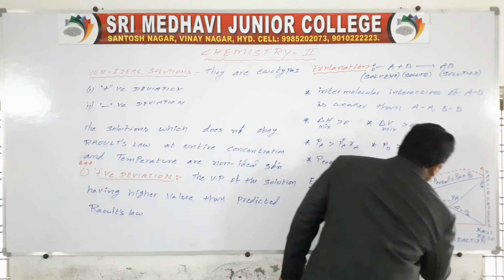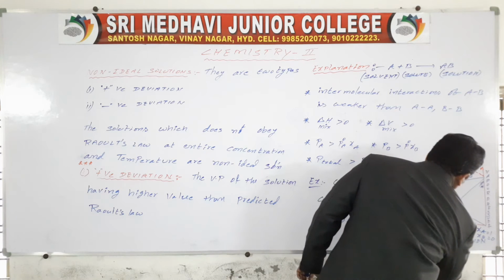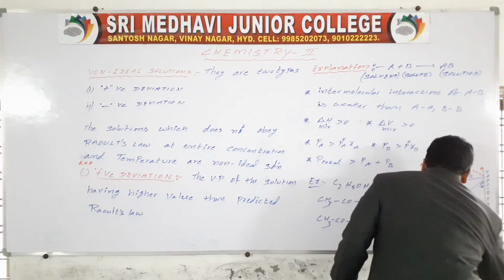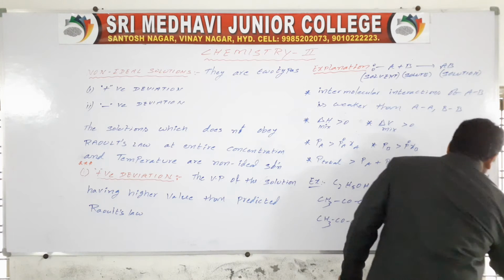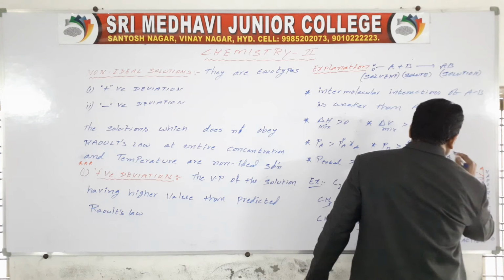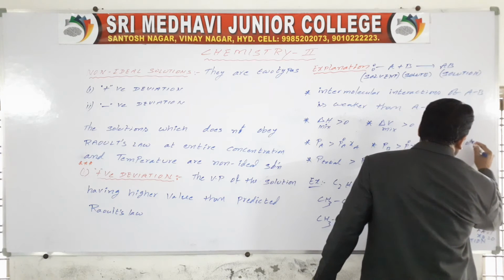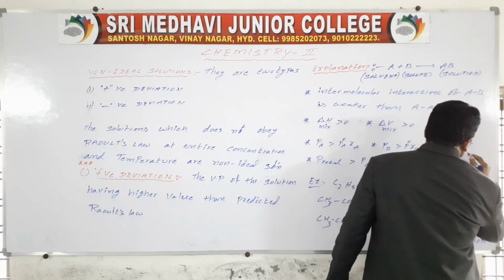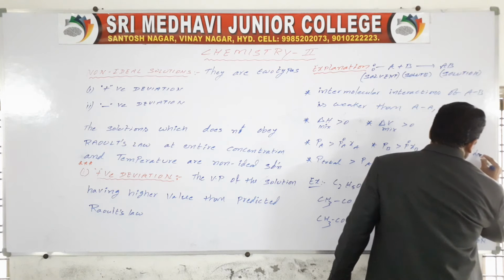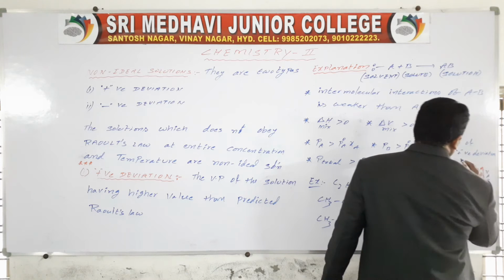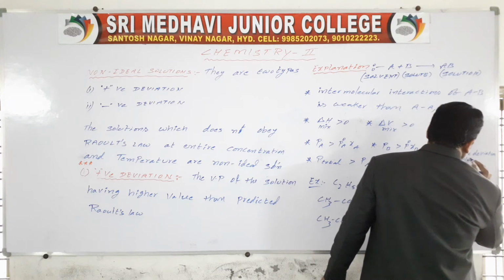Higher than Raoult's law means like this. So this is the vapor pressure of positive deviation solution.